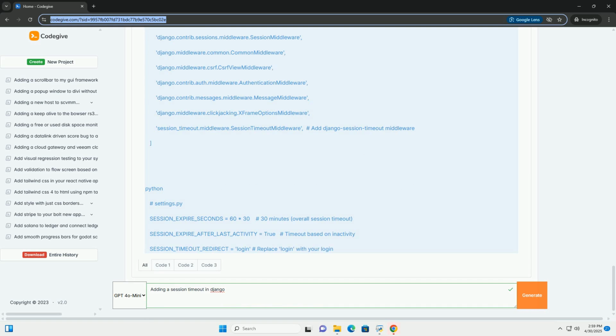Consider user roles. Implement different timeout durations for different user roles based on their security requirements and activity patterns. Monitor and adjust. Monitor your session timeout settings and adjust them as needed to balance security and user experience. Example with AJAX handling using custom middleware.